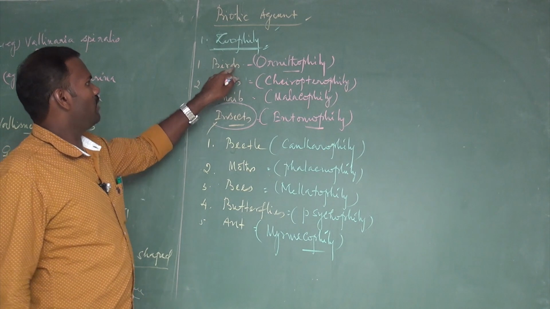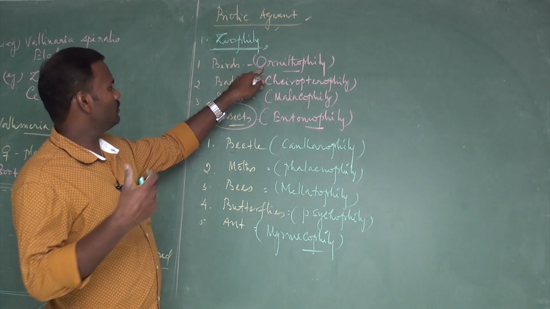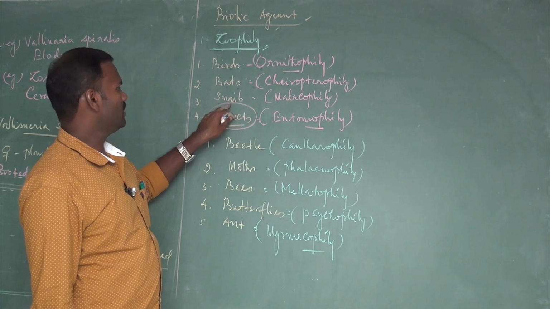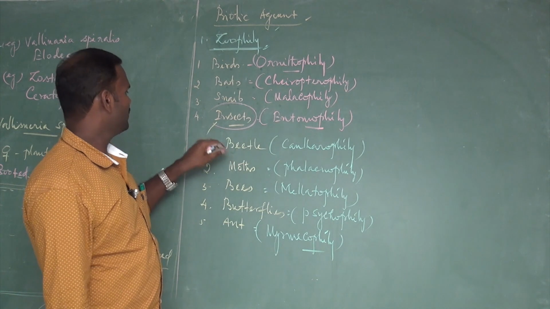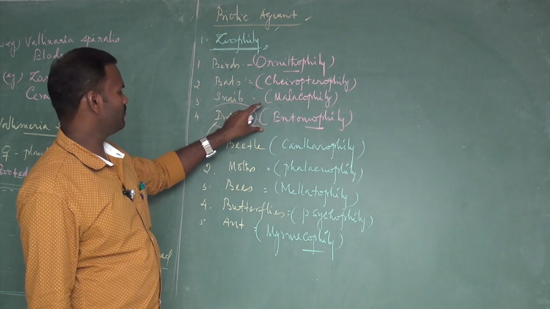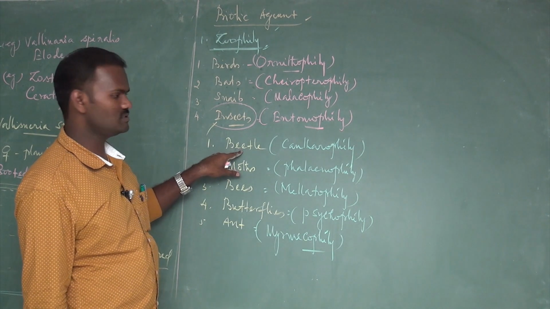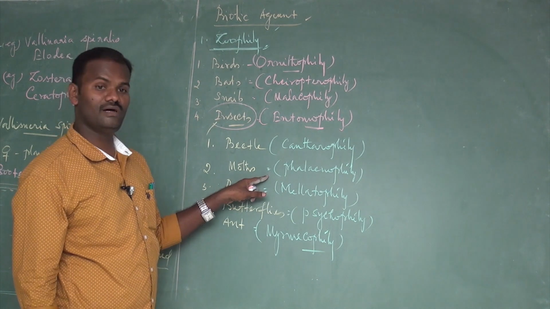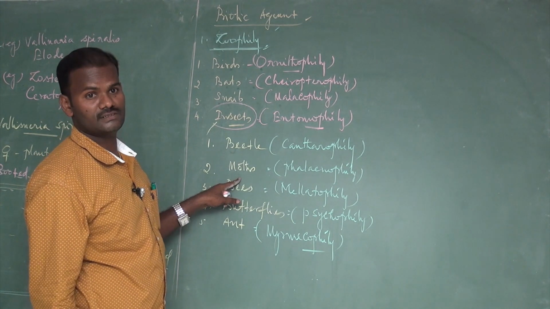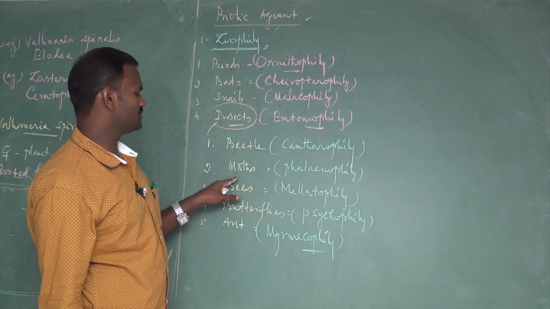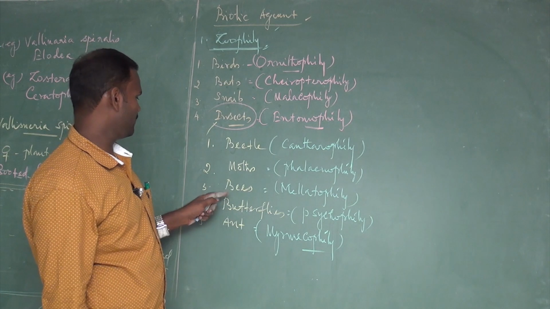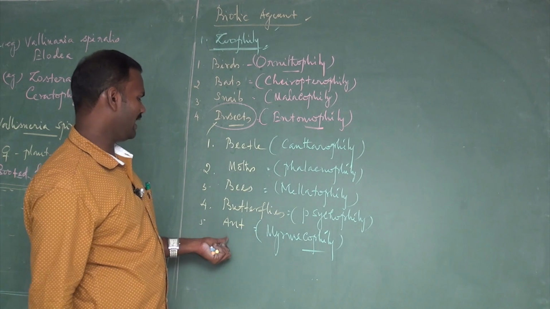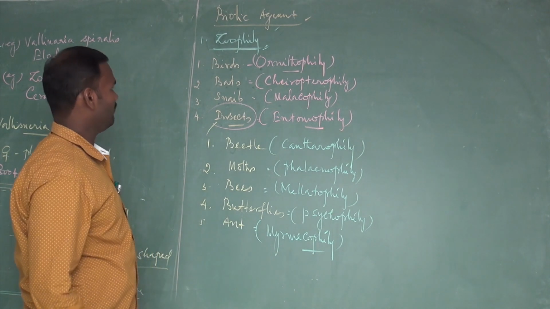Once again, pollination by birds is called ornithophily. By bat, chiropterophily. By snails, malacophily. Insects are generally said to be entomophily. There are a lot of insects. Pollination by beetle is said to be canthrophily. And moth, there are certain moths also involved, for example, the yucca plant. The yucca plant is pollinated by a moth. They are said to be palinophily. And bees, honeybees, melittophily. Butterflies, psychophily. Ant, myrmecophily. I will explain one by one.